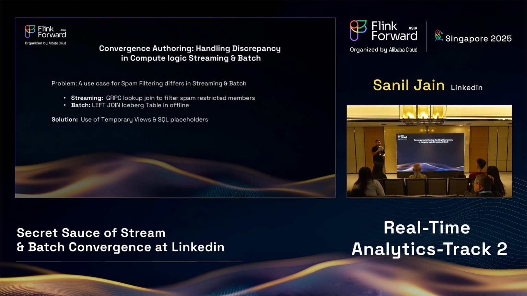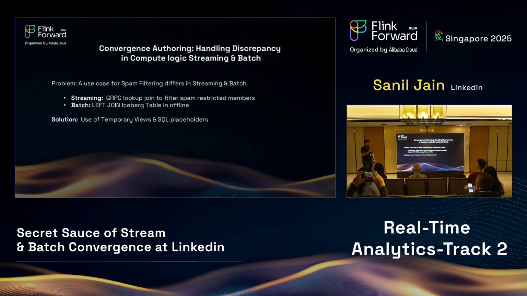We learned that in reality, that's not always the case. There are actual discrepancies between source code in streaming and batch. So let's understand that with a use case. One of the ads use cases that we have had a specific requirement that they need to do some spam filtering of data, and the nearline logic, or the streaming logic, to do spam filtering is a little bit different than the offline or the batch logic. For streaming, it's a gRPC lookup that helps them filter spam. And for batch, they do a left join on an Iceberg table. So how would you handle something like this, where the actual logic itself is different? And how would you converge on this?